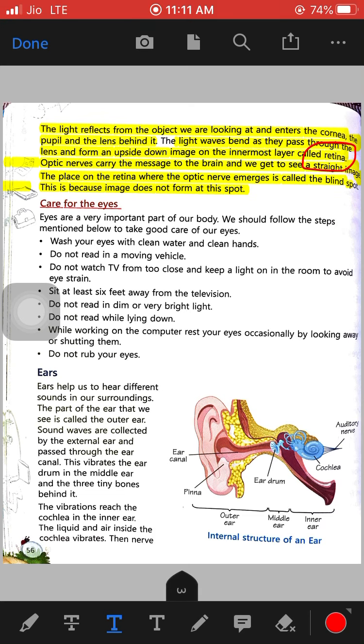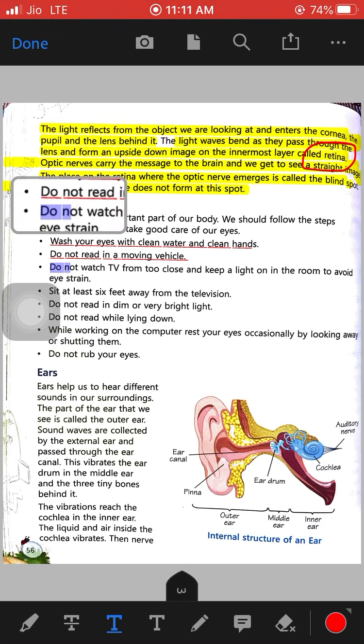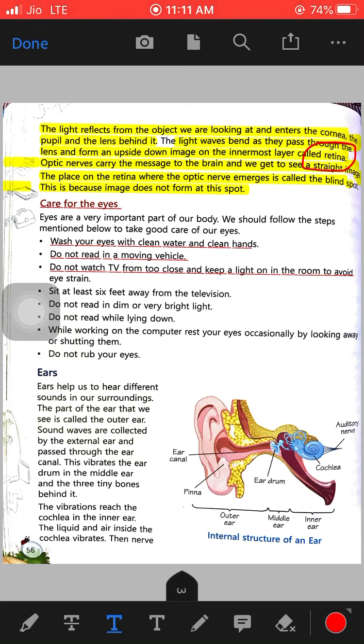First thing is that you have to wash your eyes with clean water and clean hands. Do not read in a moving vehicle. If you are sitting in any car or train, you should not read. Do not watch TV from too close. You should not watch TV sitting too close to the television. You should sit at least 6 feet away from the television.